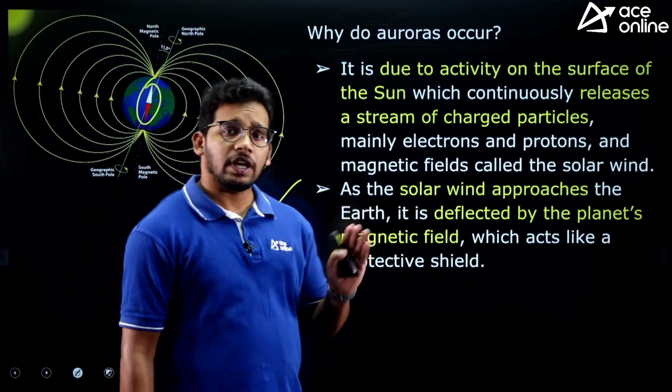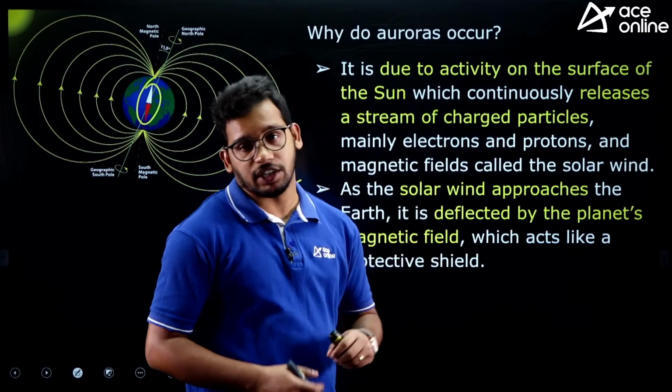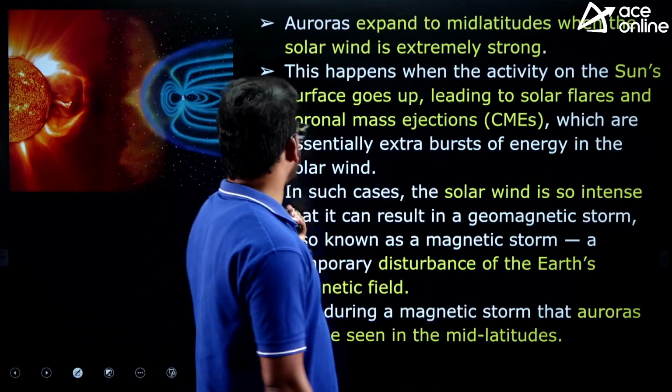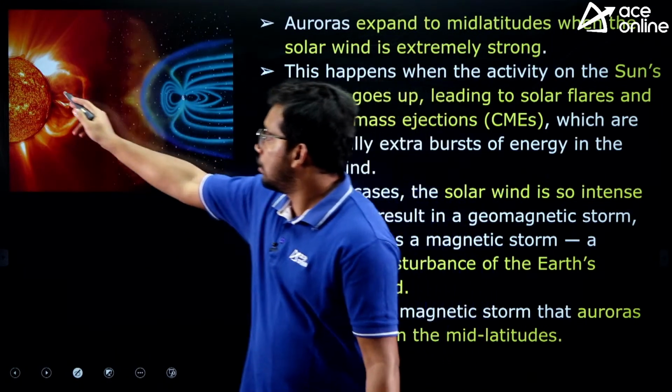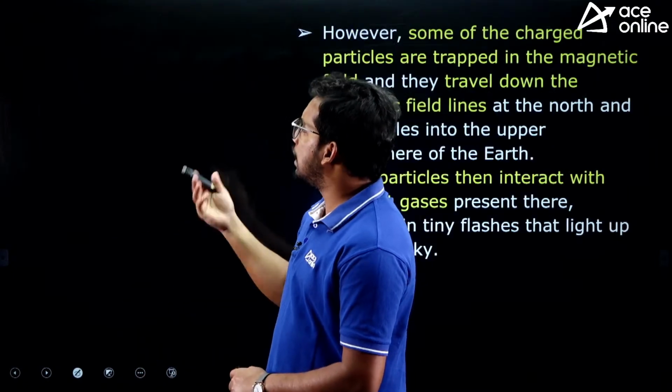Now the sun often releases certain coronal mass ejections. That means the sun has a certain heat intensity which it can release. So you can see here, the sun can release excess heat as well as light.